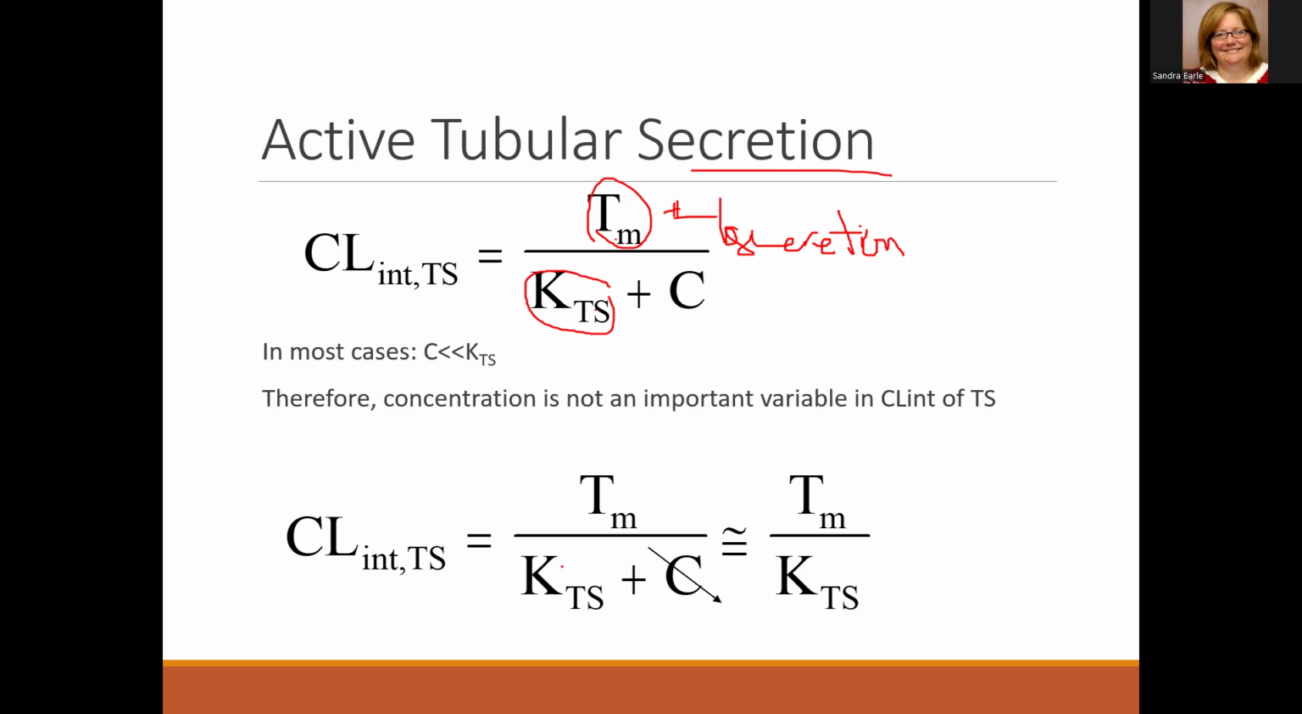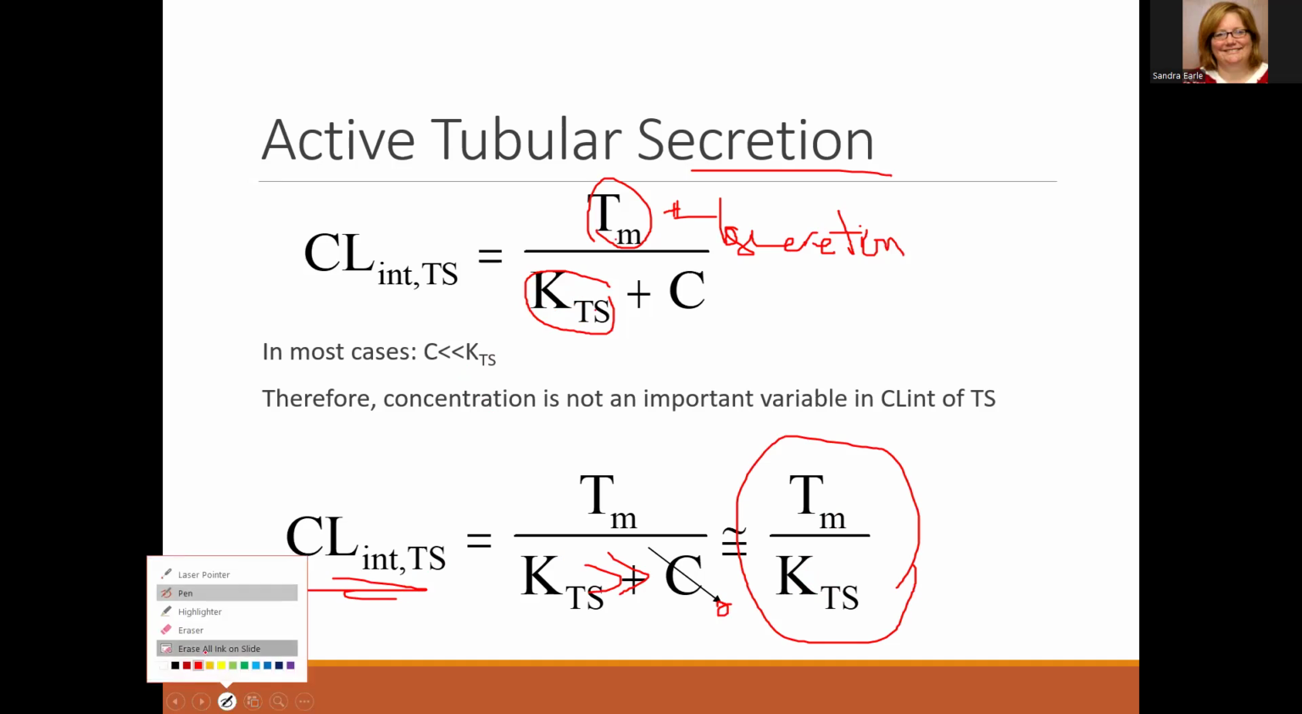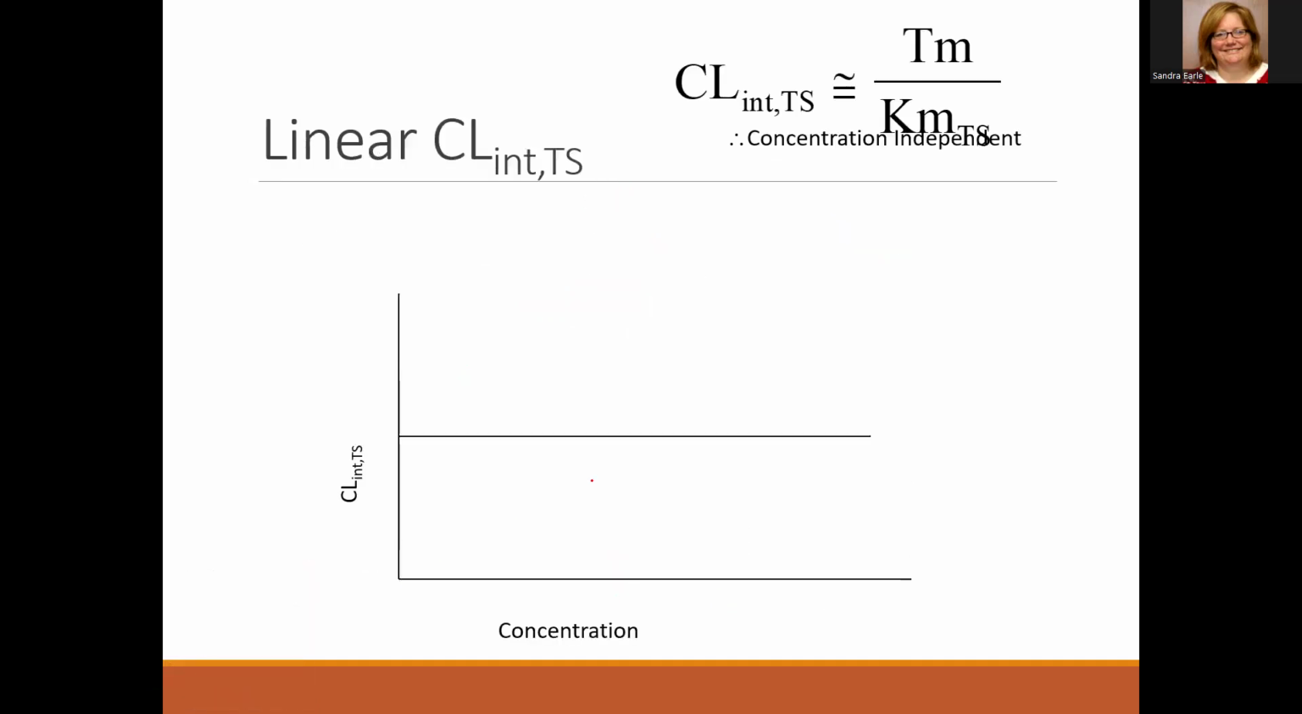But as long as our concentrations are much less than the KTS, then again, this falls out to be 0, and our intrinsic clearance stays constant as long as there's no change in the number of transport sites or in our Km. So as our concentration increases here, our intrinsic clearance for tubular secretion will remain constant.